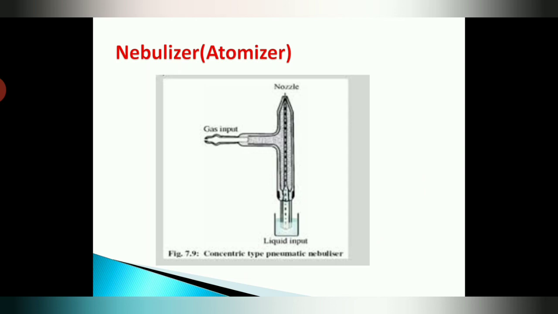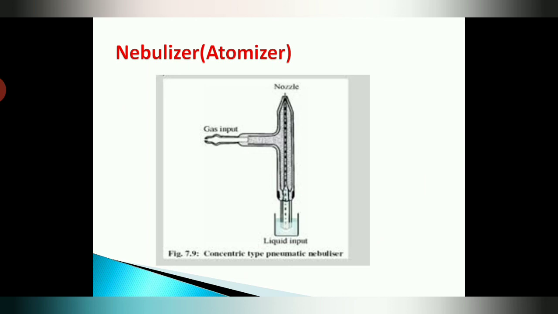The adjustment of the position of the capillary affects the uptake rate by varying the vacuum. As the solution passes through the venturi an aerosol is formed. The process of conversion of sample solution into small droplets is called nebulization. You have to focus on the definition of nebulization: conversion of sample solution into small droplets.